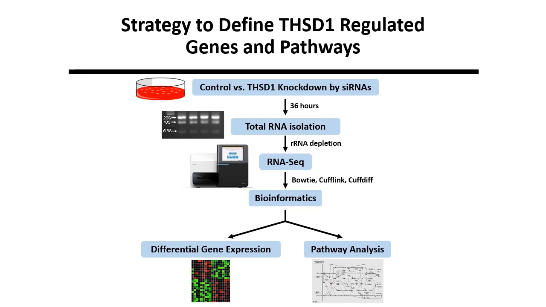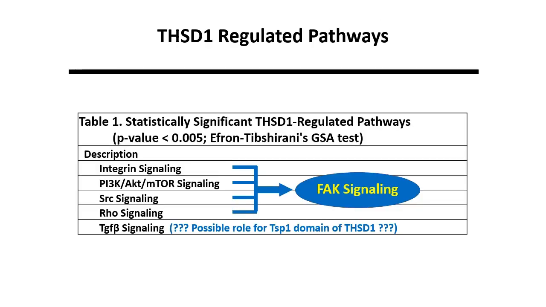Total RNA was isolated 36 hours post-transfection. RNA-seq was performed, and the global transcriptome was analyzed bioinformatically. The bioinformatic analysis of our global transcriptome profiling identified several THSD1 regulated pathways. Strikingly, 4 of the top affected pathways are all intimately connected to focal adhesion kinase signaling, also known as FAK signaling. FAK is an integral component of focal adhesions and a critical mediator of signaling through this macromolecular complex.